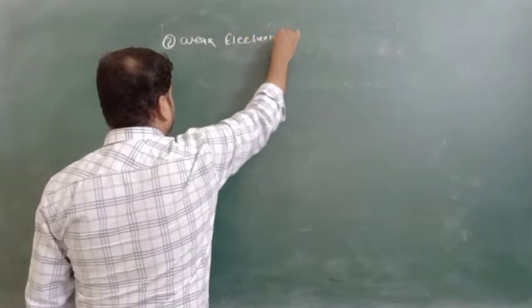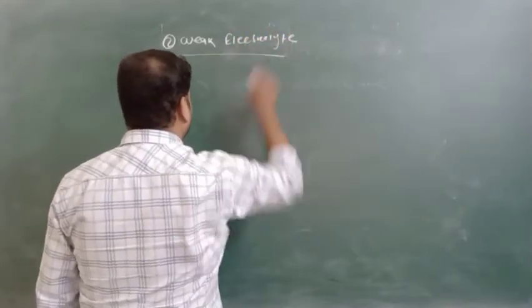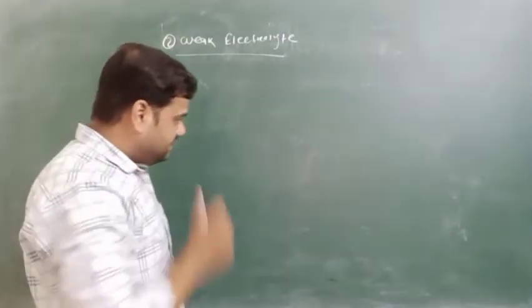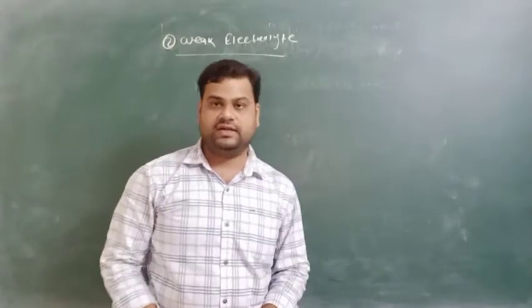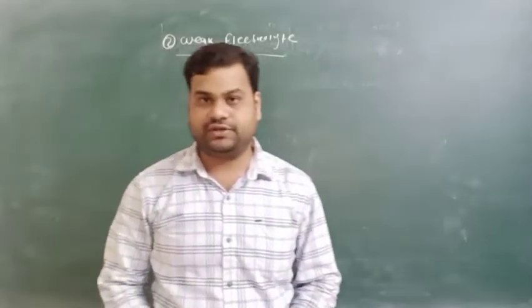Weak electrolytes. The weak electrolytes do not completely ionize or dissociate in their aqueous solution.